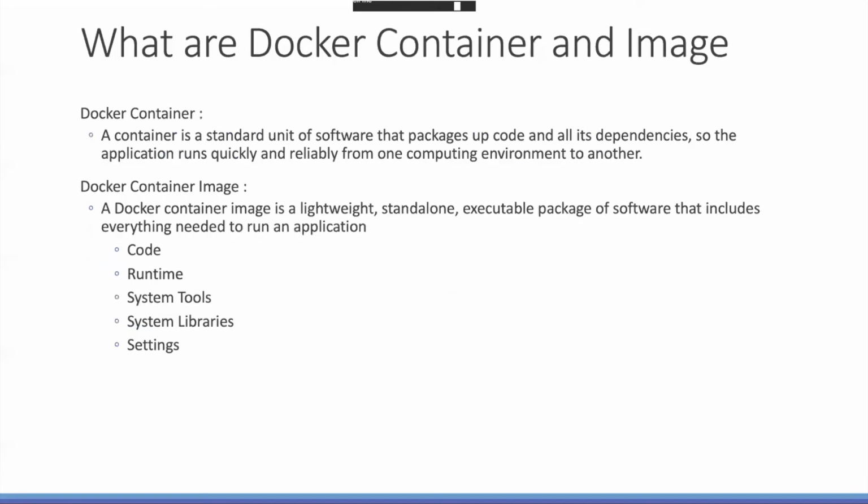Before I come back to how containers can overcome this, let's see what containers are first. There are two terms here: container and image. So what is a Docker container? Possibly everybody thinks they are both the same, the container and the container image.